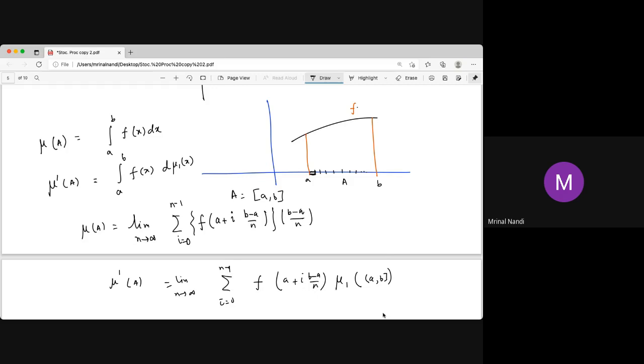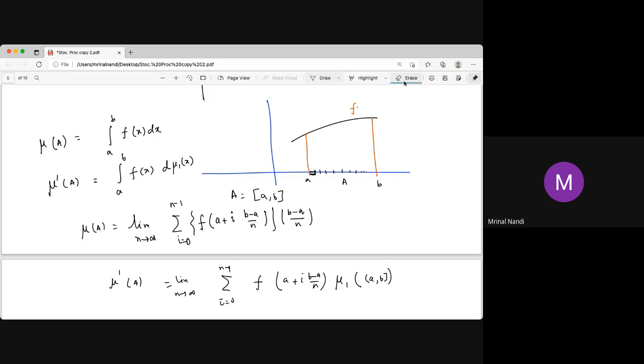It may be a counting measure, it may be another measure on this interval, or it may be another function on this interval, a measurable function. So this is called the Riemann-Stieltjes integral. And all the properties, like the integration from a to b plus b to c is the integration from a to c, that is also true for the Riemann-Stieltjes integral. The theorems for Riemann integrals are also true for the Riemann-Stieltjes integral. Some theorems are not true, but many of the basic theorems are true for the Riemann-Stieltjes integral.